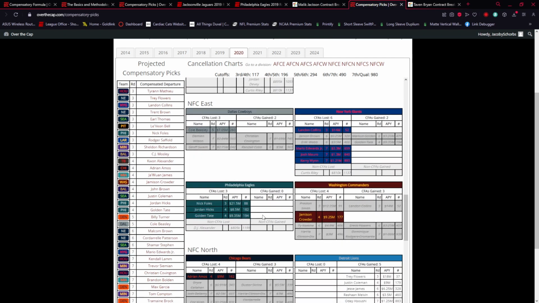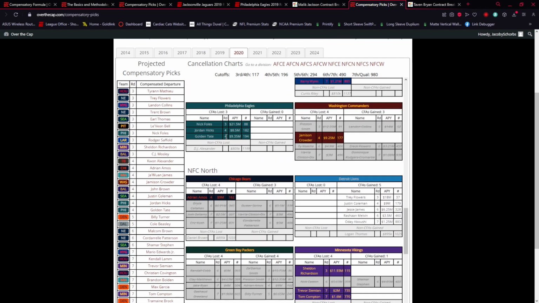So let's go down to the Philadelphia Eagles. You can see they got a lot of comp picks, right? Because Nick Foles got a mega deal. I'd like to pretend that didn't happen, but it did. But look at the non-CFAs. Look at the CFAs, and this is the website you'll use if you want to follow this during free agency.